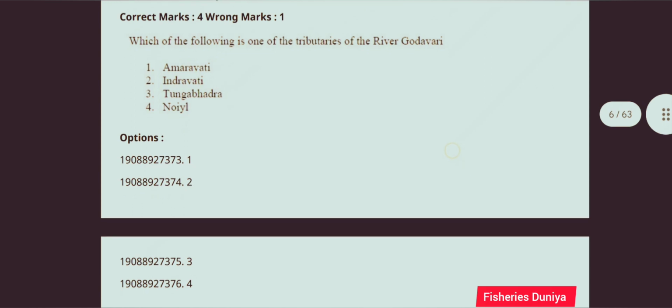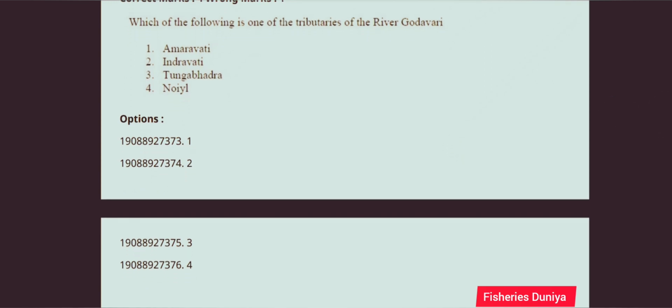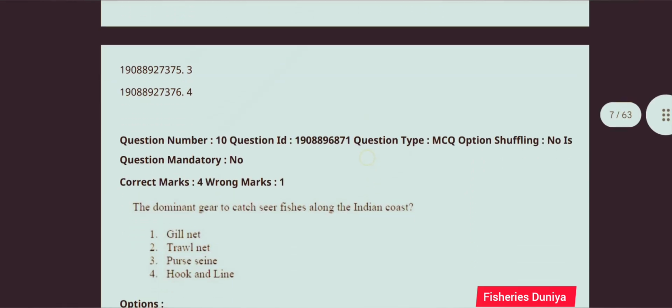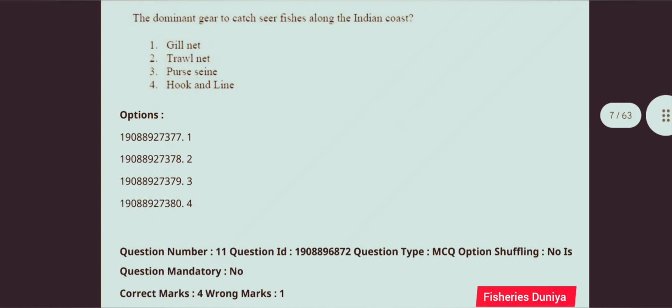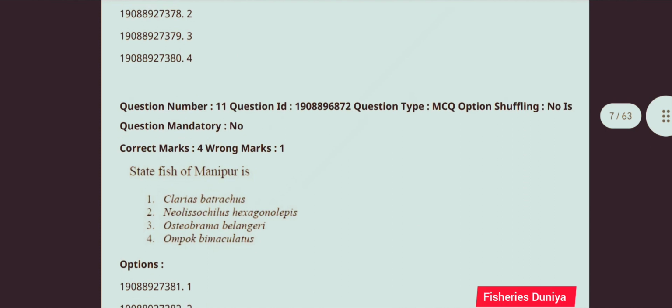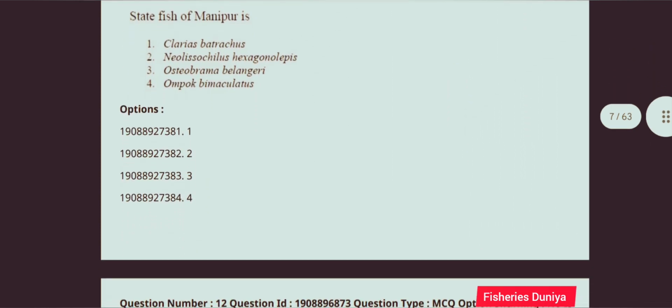Next question, which of the following is one of the tributaries of river Godavari? The correct answer is option number 2, Indravati. Next question, the dominant gear to catch seer fish along the Indian coast. The correct answer is option number 1, gill net. Next question, state fish of Manipur is. The correct answer is option number 3, Osteobrama belangeri.